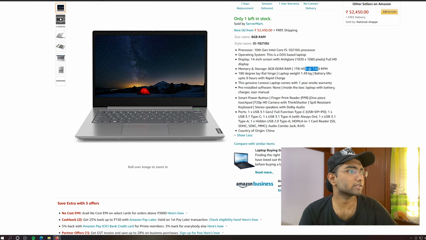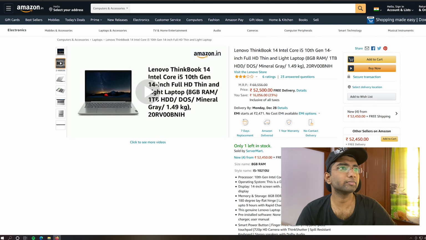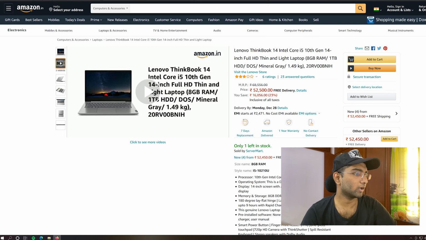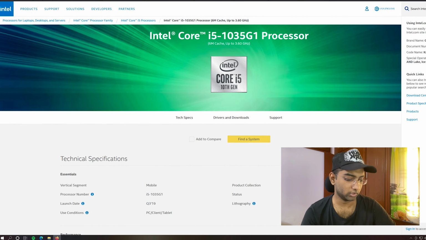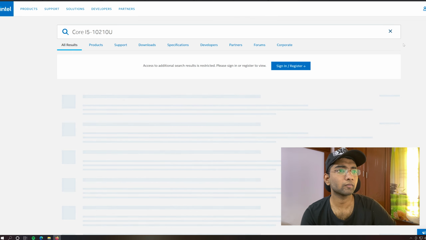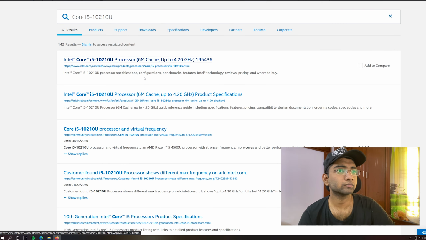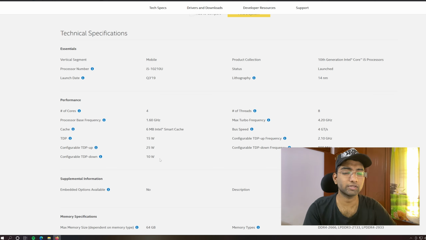DDR4 RAM, but the hard disk is the only concern. We want an SSD at least, but 52,000. Okay, it's a bit overpriced, I guess, but let's see the Core i5 processor's base frequency. Okay, search intel.com. Can I search here directly? Core i5 1220, yeah. Okay, base frequency is 1.6 GHz. As I told you, we need a processor which is more than 2 GHz. So no.